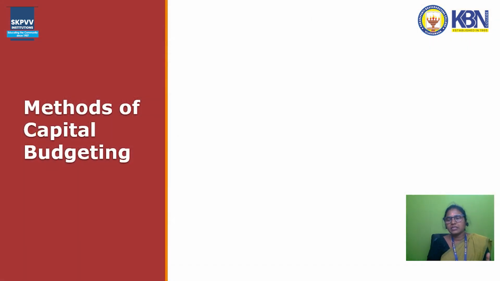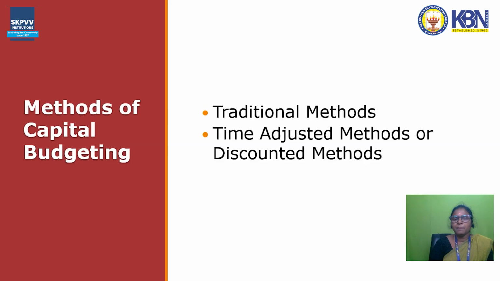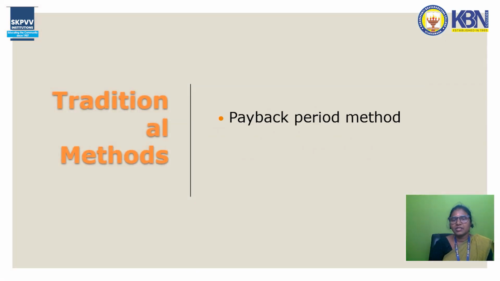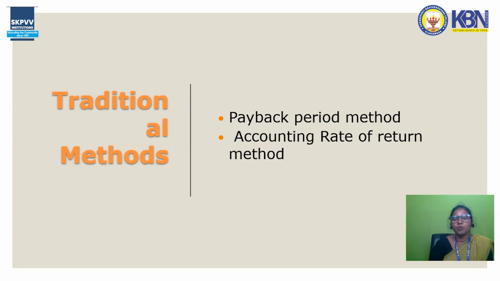So the next important thing in this aspect is the methods of capital budgeting. In capital budgeting, we have two methods. One is the traditional method, and the other is the time adjusted method, also called the discounting method. First of all, we can discuss the traditional method. We can bifurcate the traditional method in two ways. Today we are only discussing the traditional method.